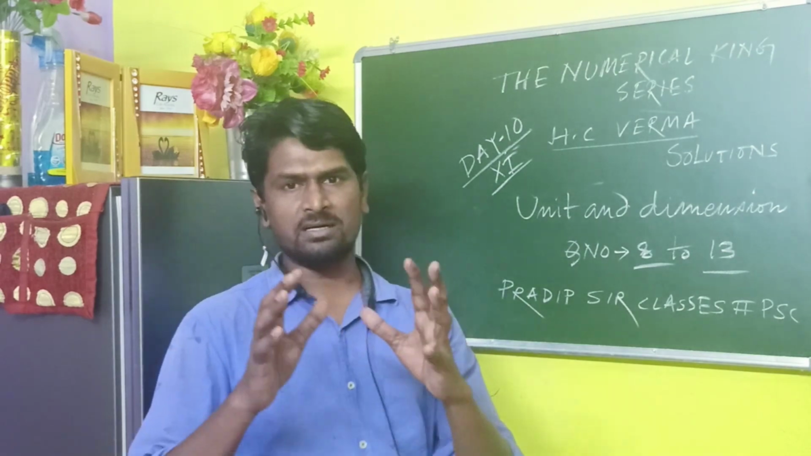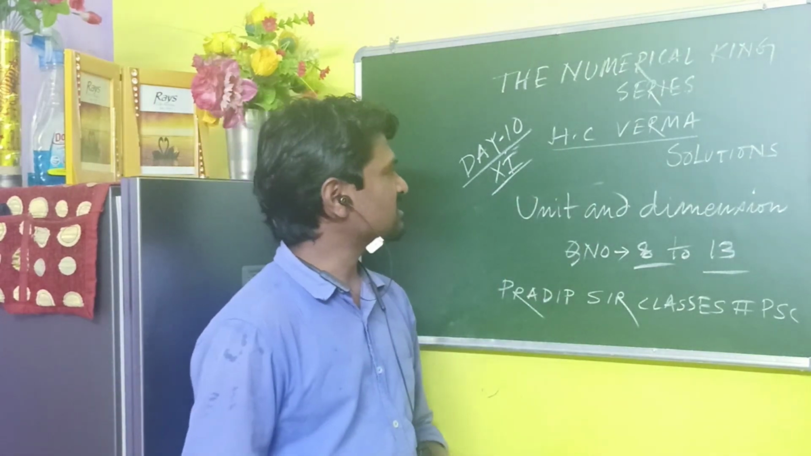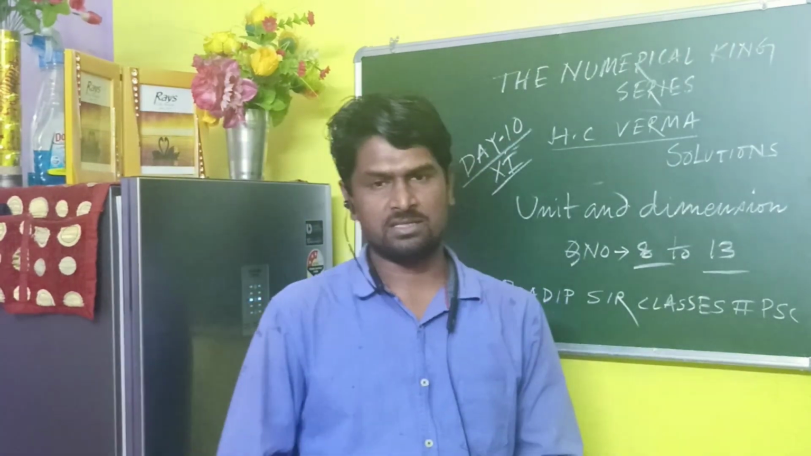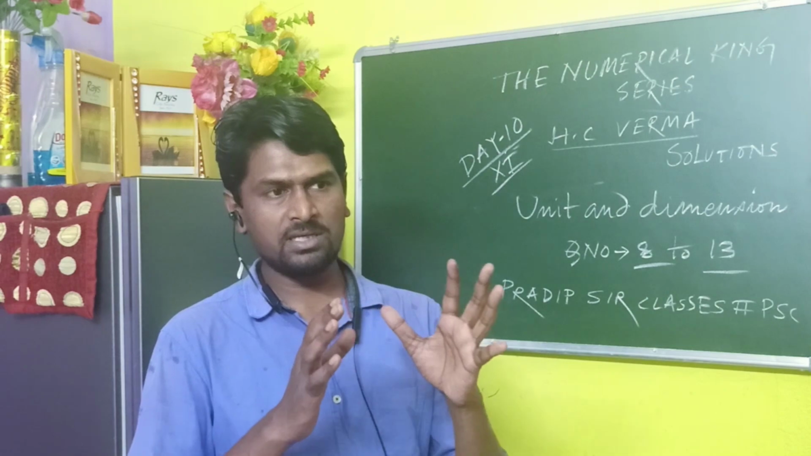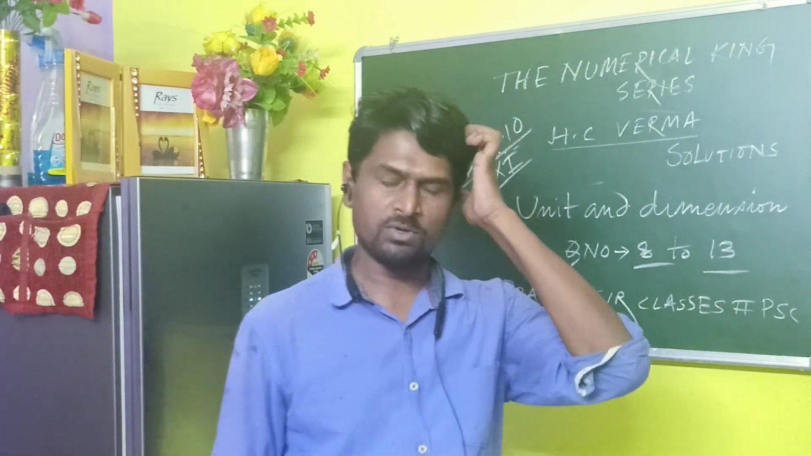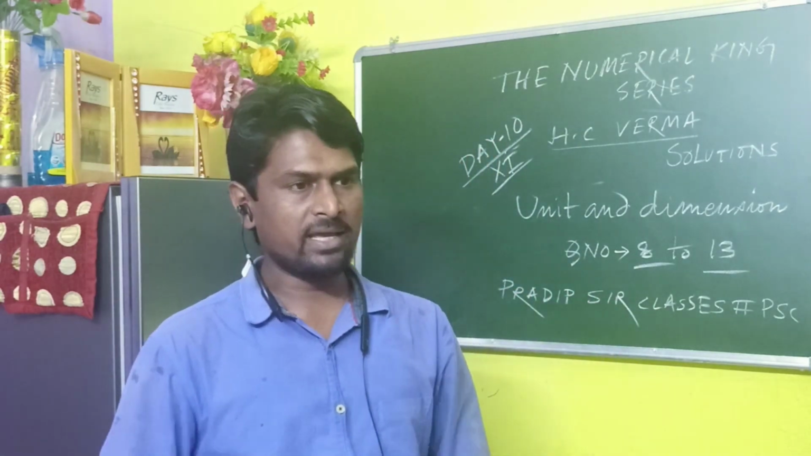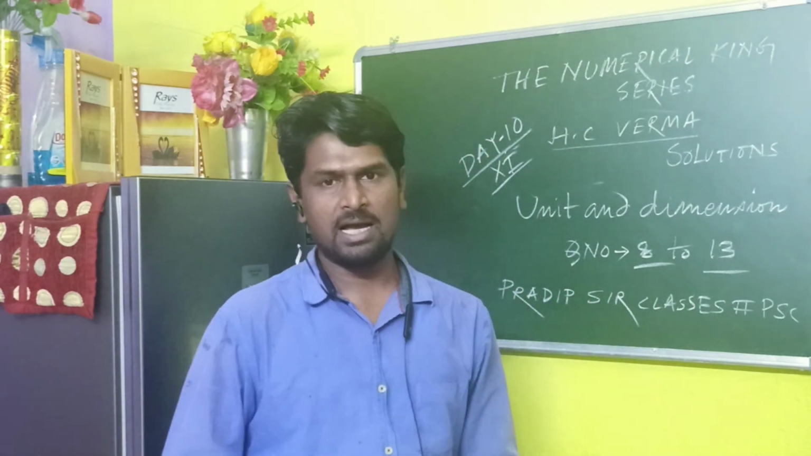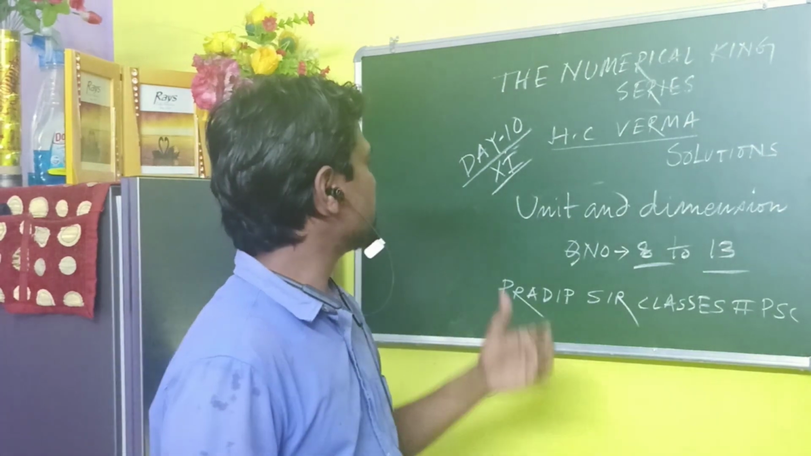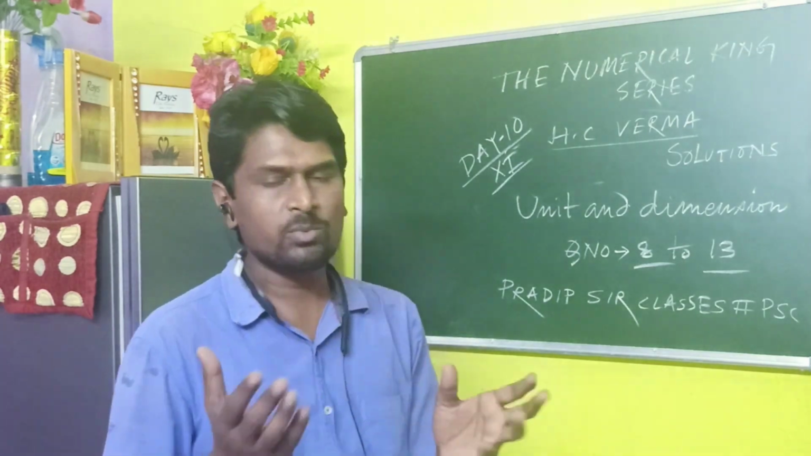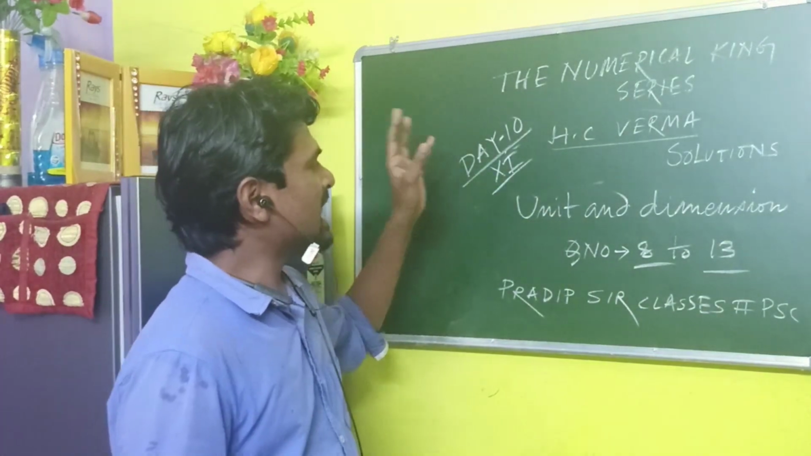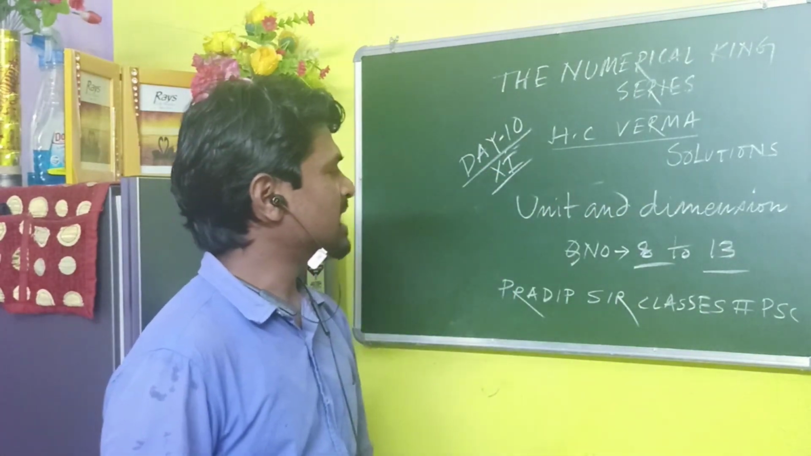If there is a contradiction with that particular numerical series, then you can check day 1, 2, 3, 4, 5, 6, 7, 8. All the AC Verma solutions consist of volume 1 and volume 2. I continuously and simultaneously solve questions related to volume 1 and volume 2. So you have to check the particular day and the related topic, that is unit and dimension.